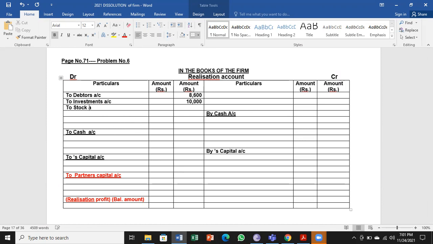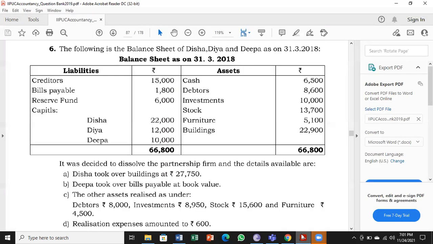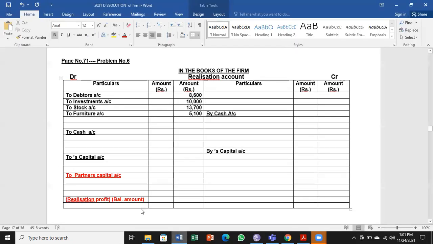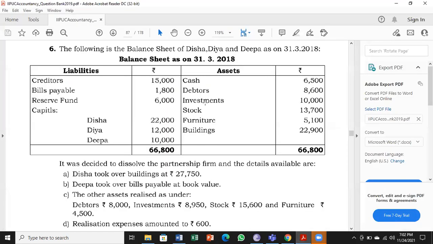To stock account 13,700, to furniture account 5,100. We have next one more asset, buildings 22,900. To buildings account 22,900. So 5 assets we have transferred to the debit side.